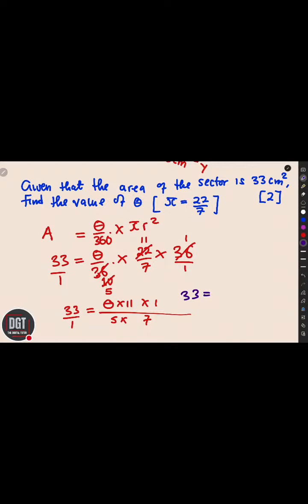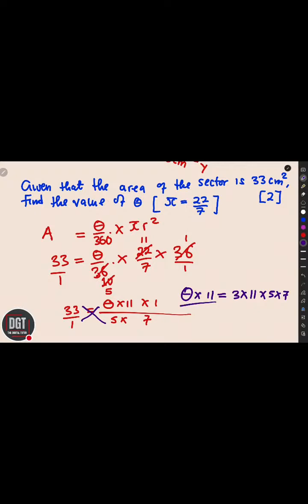33 is equal to theta. Okay, so I'm cross multiplying now. So I'm going to have, let me start with theta. Theta multiplied by 11, 1 is just the same, it will still remain 11, equal to 33. 33, you can put it as 3 multiplied by 11, then multiplied by 5 multiplied by 7. Have you seen what I've done? So the whole of this is 33. So what I want is to reduce or to have the numbers that I can easily cancel out. That is how you can easily work this one out.